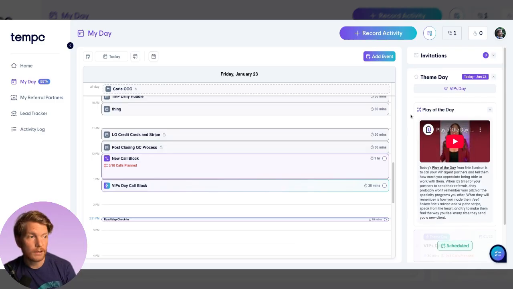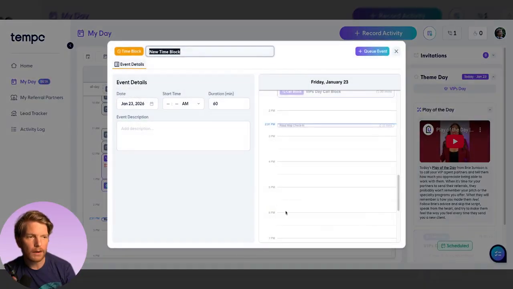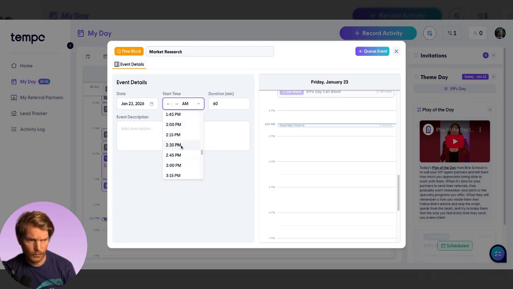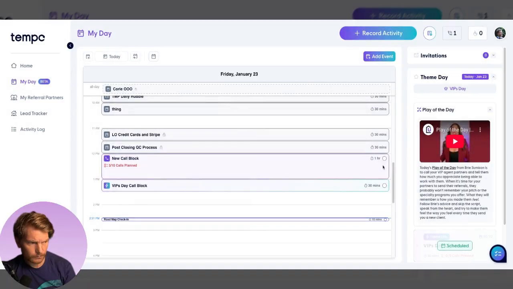One of the coolest things, well, let me show you one more thing here. So the time block. Sometimes you've got to block time, and it's not a sales activity. It's not necessarily something you're going to log an activity in Tempo against, but it's something you need to set aside time for. So maybe you're going to do market research and grab the names and phone numbers of producing real estate agents in your area. You can just do a generic time block right here, 2:30 p.m. But the real power of the call block is here in our little new to-do list feature.